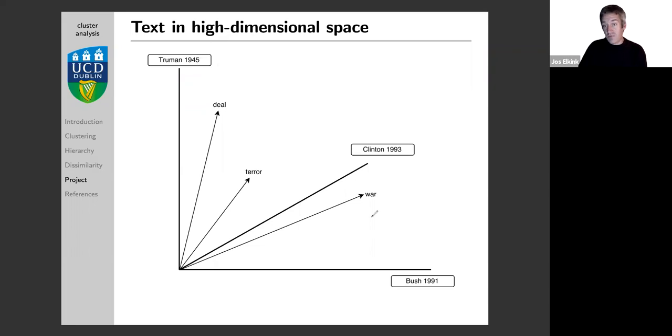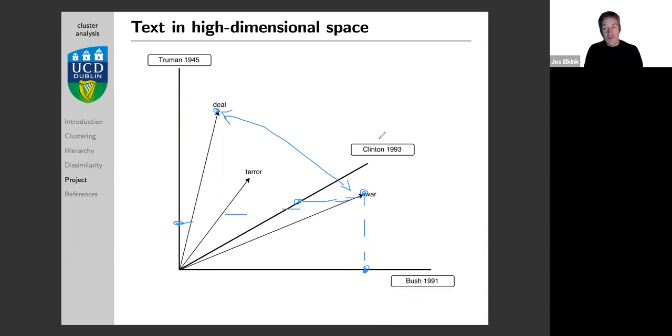So we can now look at still the frequency, the number of times that the word is used in the speech. The word war is used this often in the speech by Bush in 1991, and this often in the speech by Clinton in 1993. And in this unrealistic scenario, Truman is not talking about war, this often by Truman in 1945. And so war has a particular position, a particular location in this space. And deal has another position in this space, and we can potentially talk about the distance between those two.